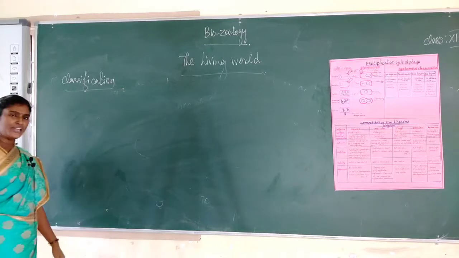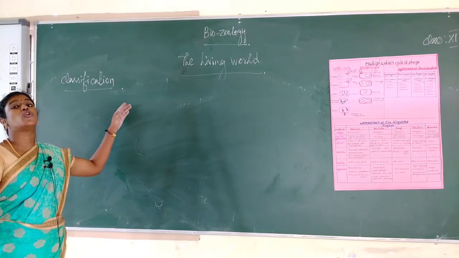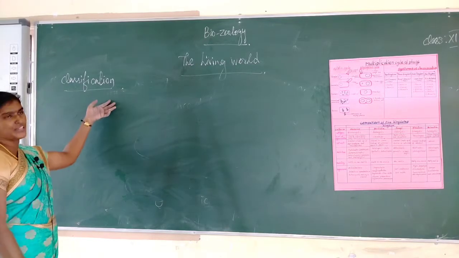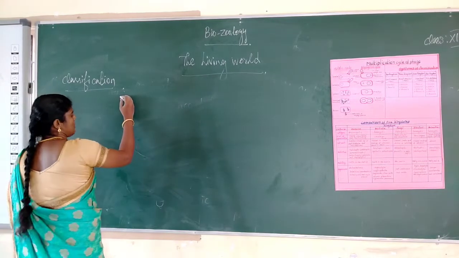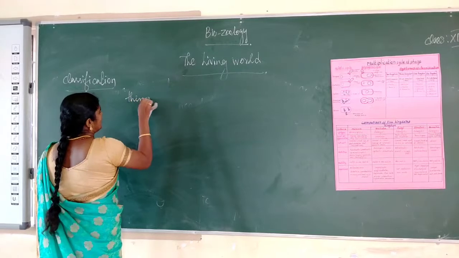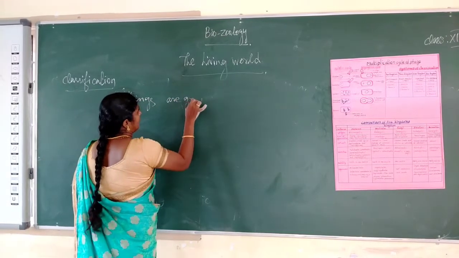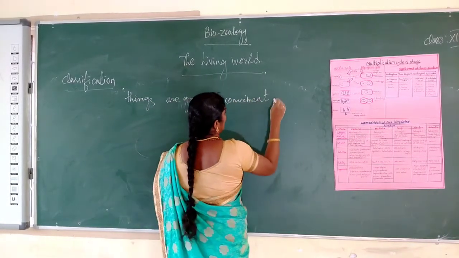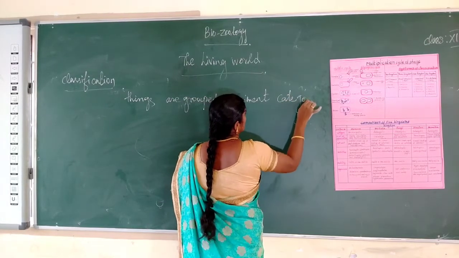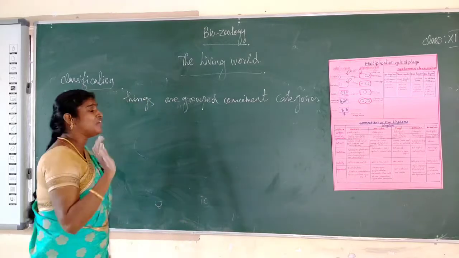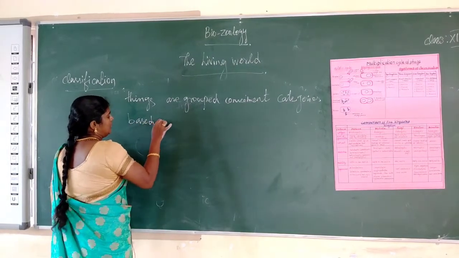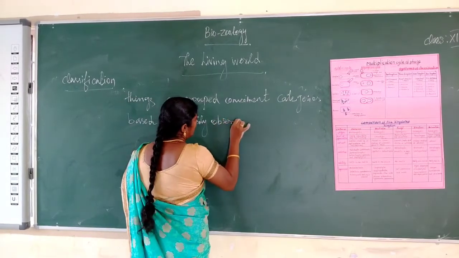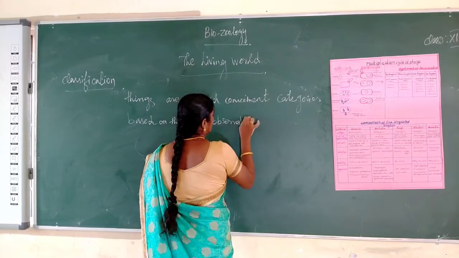Classification. What is classification? Classification is a process by which things are grouped in convenient categories based on easily observable characters.